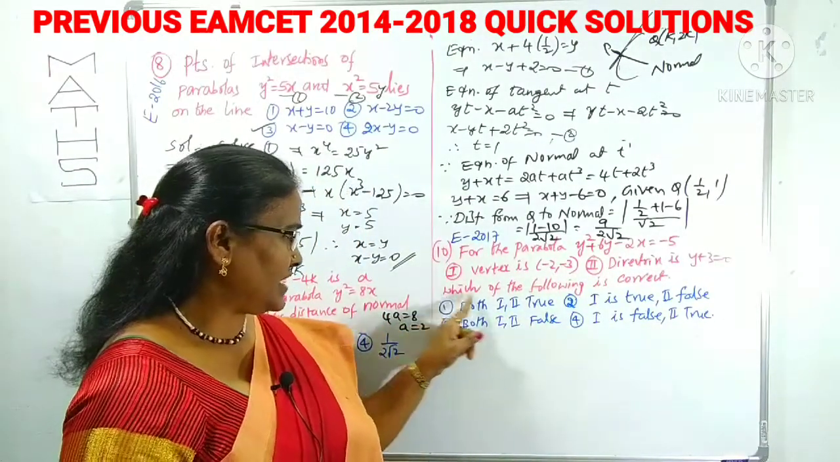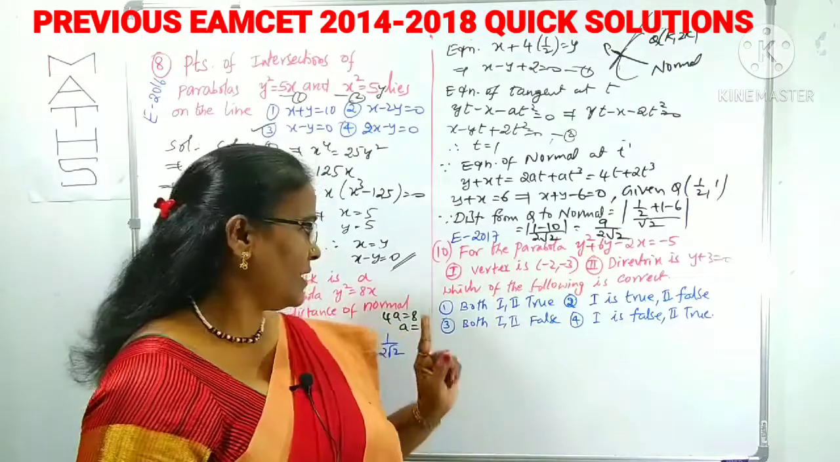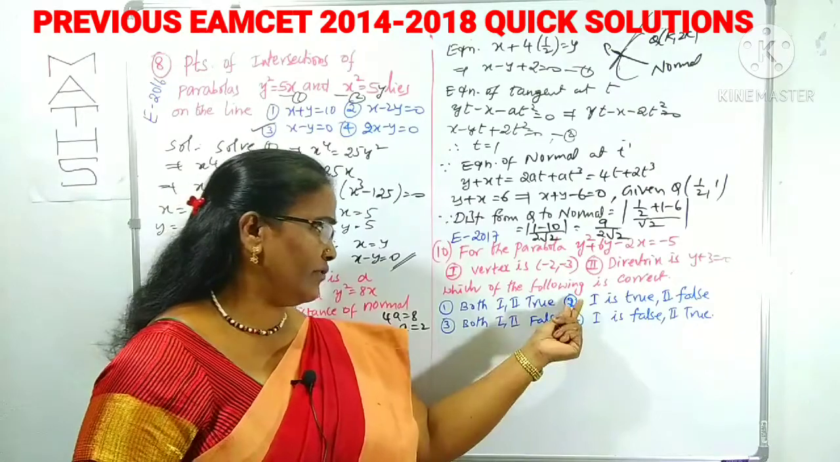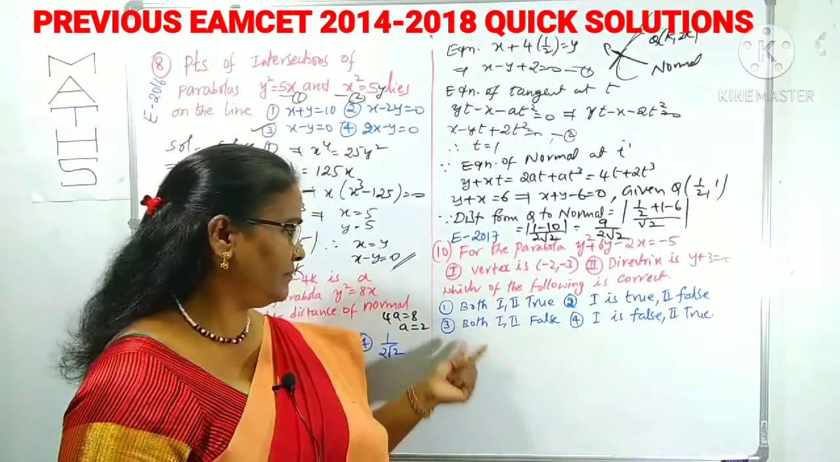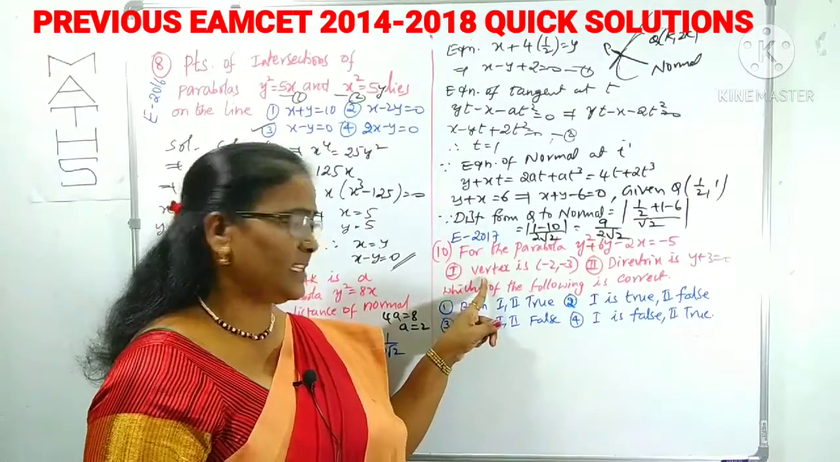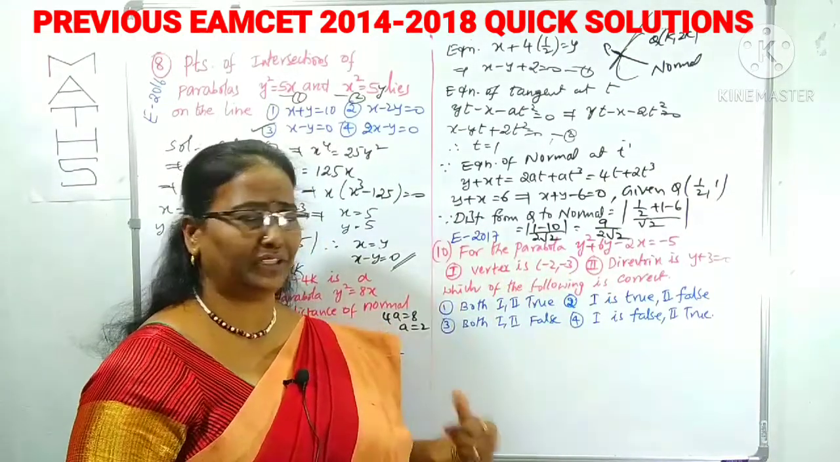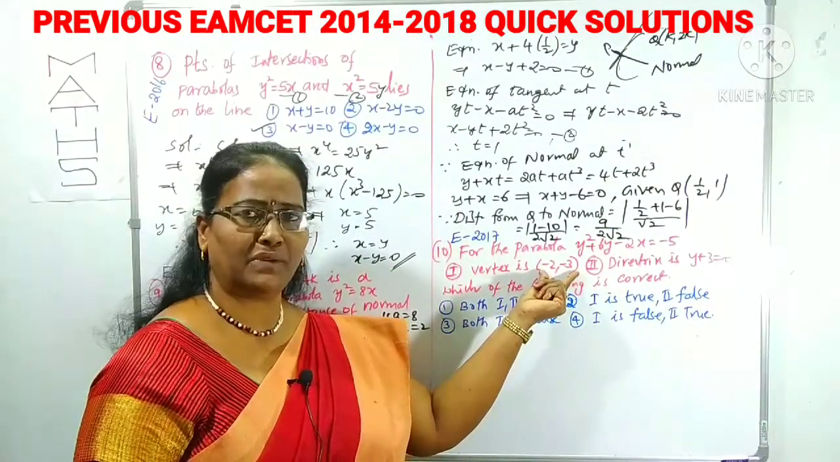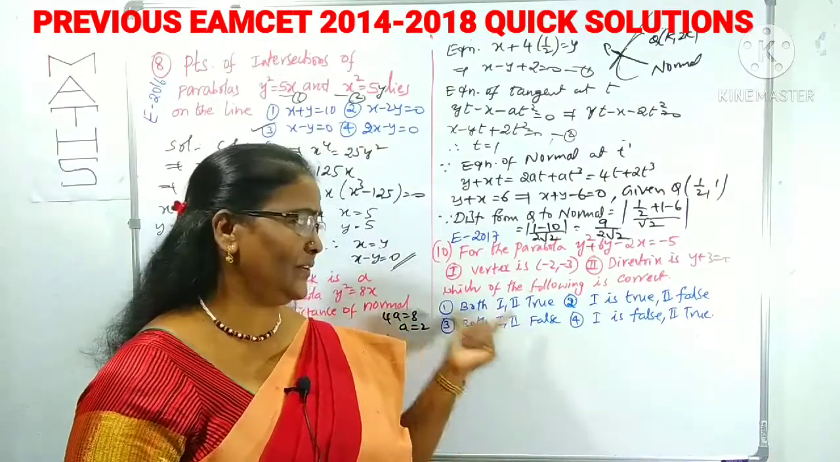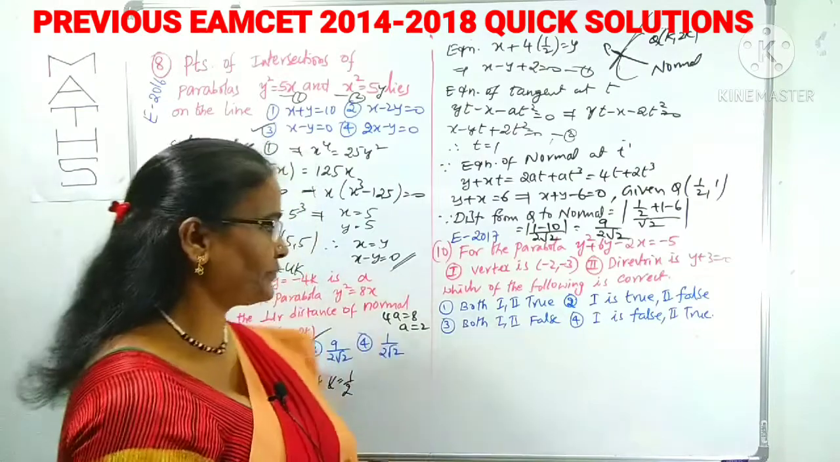Now what is being asked? Which of the following is correct? First option, both 1 and 2 are true. Second option, 1 is true, 2 is false. It means we have to check both results. The vertex is given as (minus 2, minus 3); we have to find out the vertex and see whether it is coincident or not. We also have to find out the directrix. We have to concentrate on this question like that.